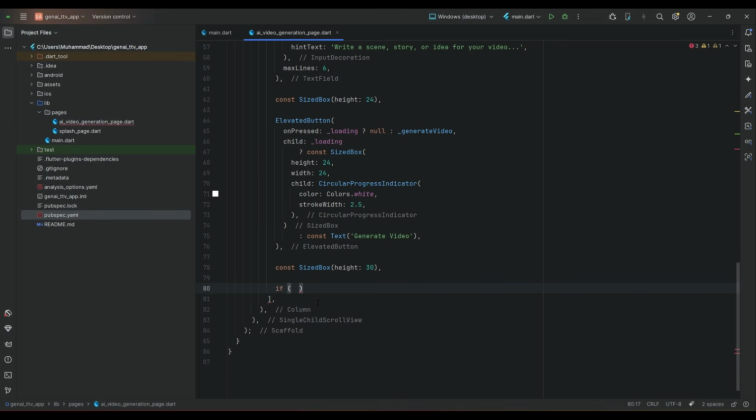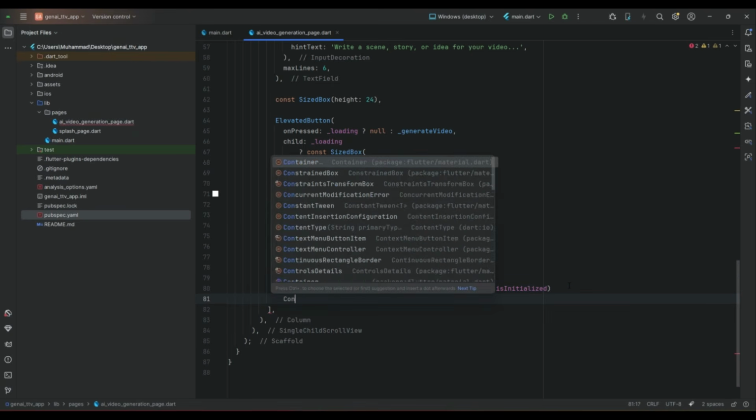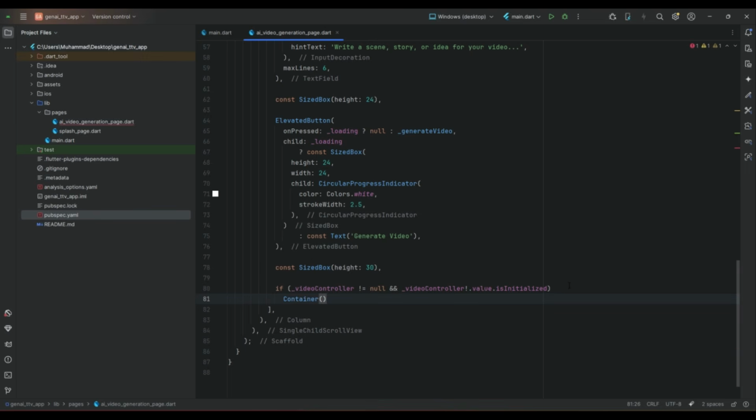So for example, we will first check if the video controller is not equal to null and if the video controller value is initialized. Then we can say container. Inside this container, we will display the video here. It will start playing using our video player. And make sure that it is exactly inside the if condition, that is not like this, otherwise it will come outside the if condition. So it must be like this. You see that here is the if condition and below it we have the container.